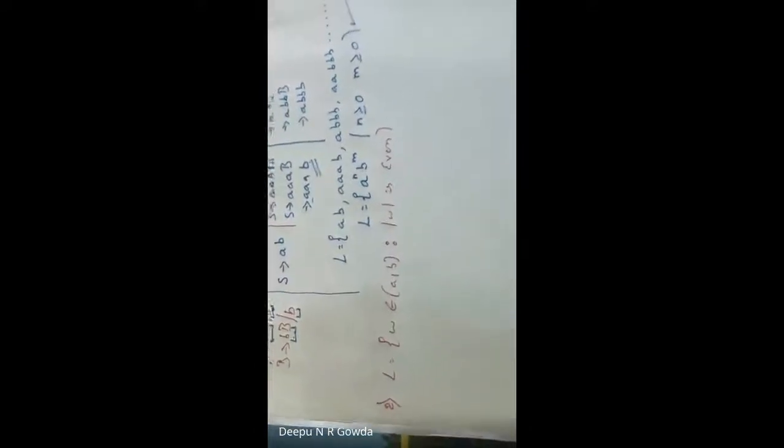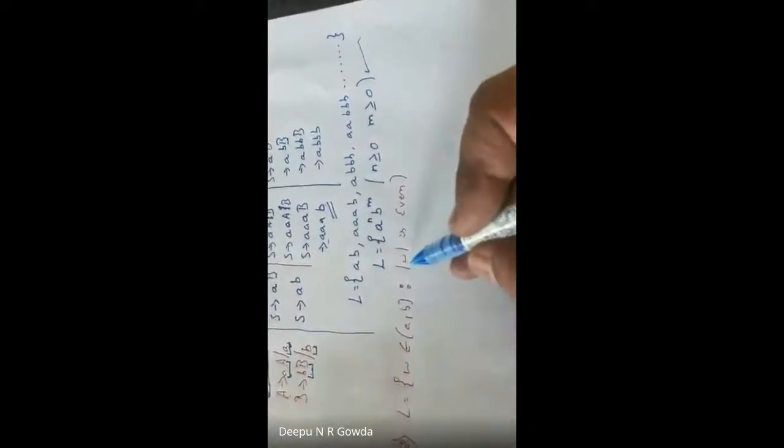My next question says language L equals W, where W is a word which has combinations of A and B, where the length of W is even. I write a DFA diagram. I hope you guys know how to write a DFA.